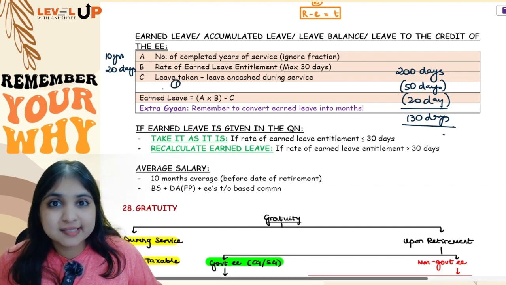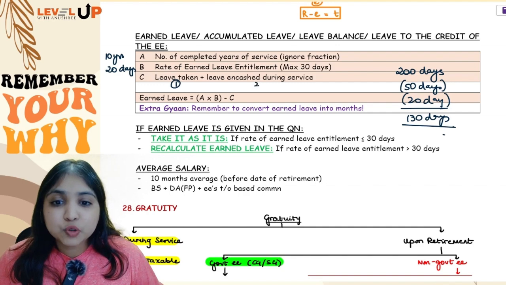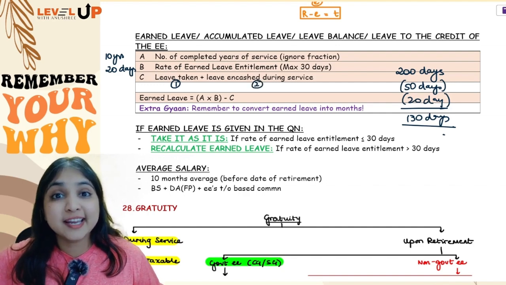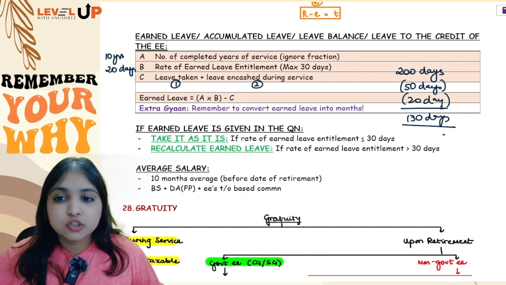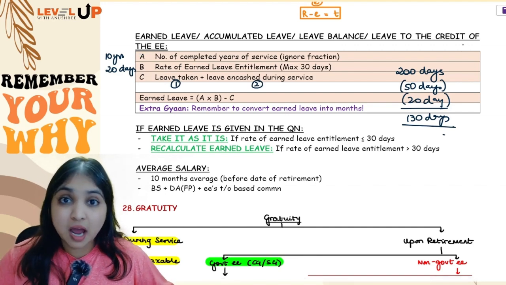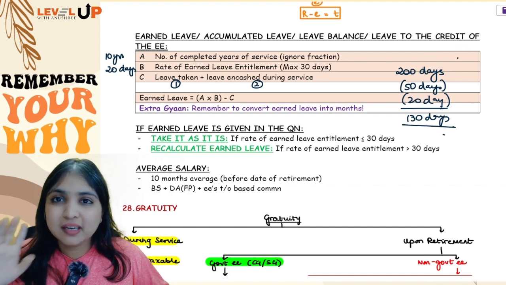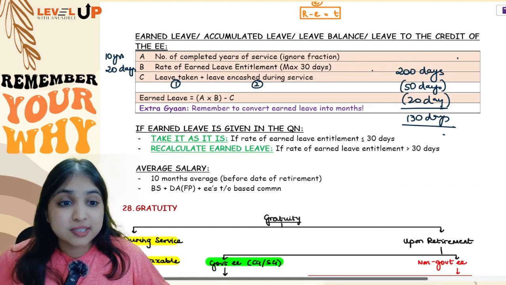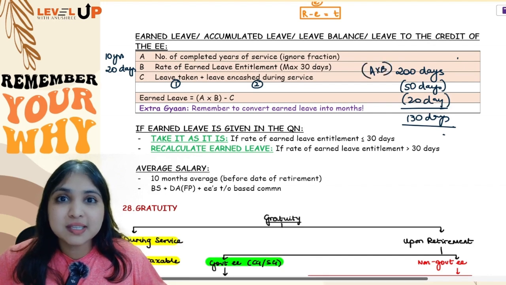Number 1, how many days leave you have already taken, and number 2, for how many days you have already taken leave salary during service. So A into B minus C, this will give you your earned leave. In our example, a total of 10 years you have worked. Each year you are allowed to take 200 days leave. So this is A into B. From this I will minus C.